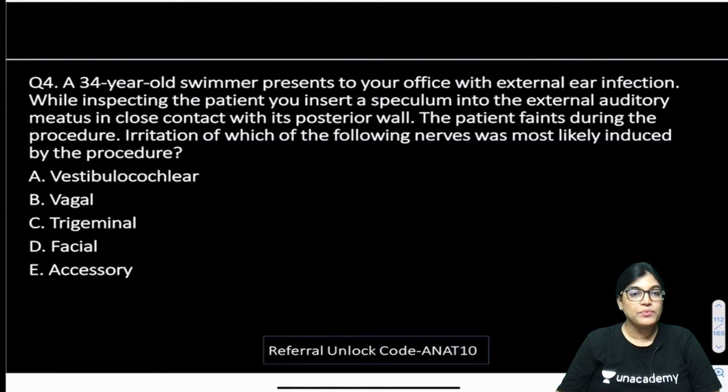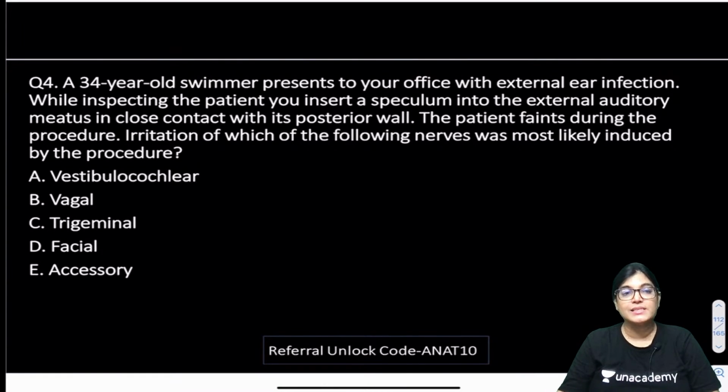A 34-year-old swimmer presents to your office with external ear infection. While inspecting the patient, you insert a speculum into the external auditory meatus very close to the posterior wall.